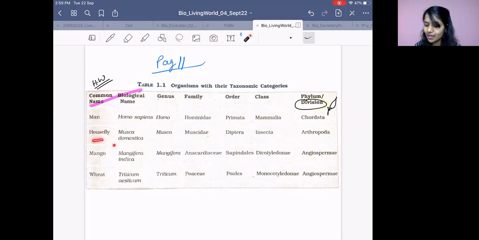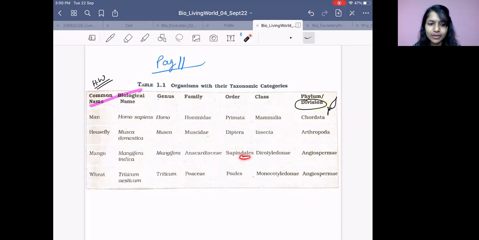Housefly, Musca domestica. Musca is the genus. It is an animal. Muscidae. Diptera is the order. Insecta is the class. Phylum is Arthropoda. Mango. Now plant family will end with ceae, right? And you can see the plant order.